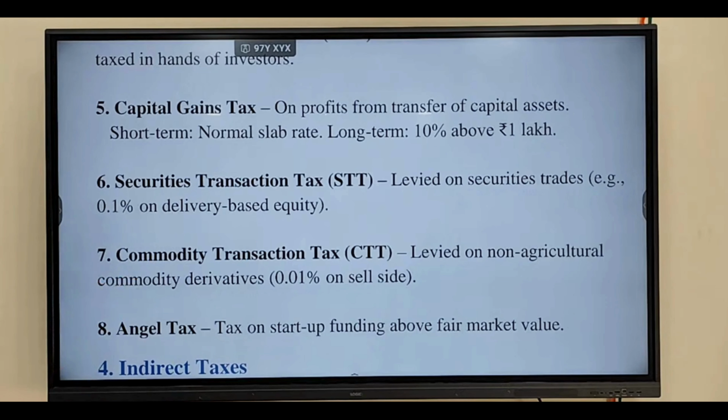Commodities means goods which are non-agricultural. Means steel, gold, silver, that all comes under commodity transaction tax. Except agriculture goods, all the non-agriculture goods come under commodity transaction tax. Firstly, write down the STT and CTT.